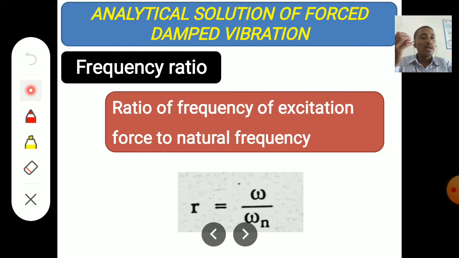Every body, every object has its own natural frequency. Natural frequency means the frequency at which a body starts vibrating with maximum amplitude. In this case, the excitation frequency to the natural frequency, this ratio, is called the frequency ratio. It is denoted by small r.